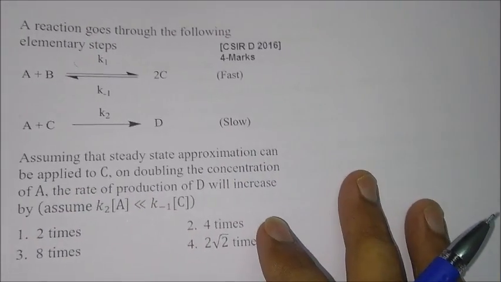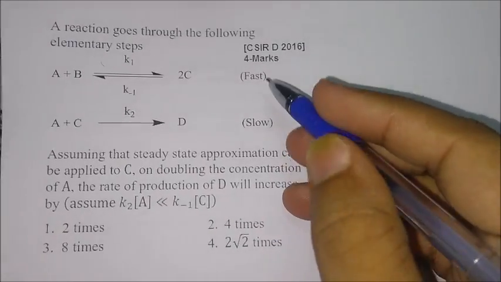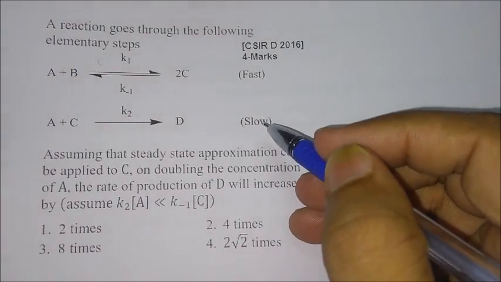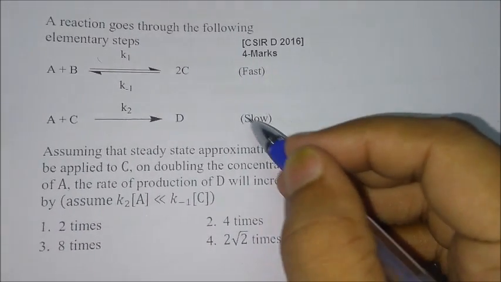In order to proceed with this question, there are a few things you should know, namely what these fast and slow steps are. Whenever something is fast and slow like this, the rate of reaction will depend on the slowest step.